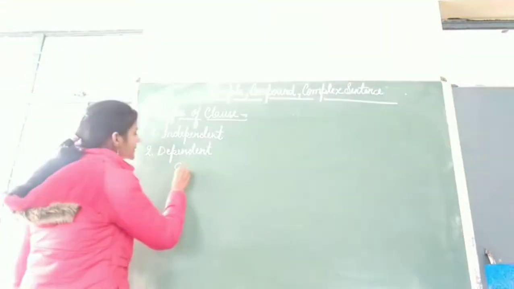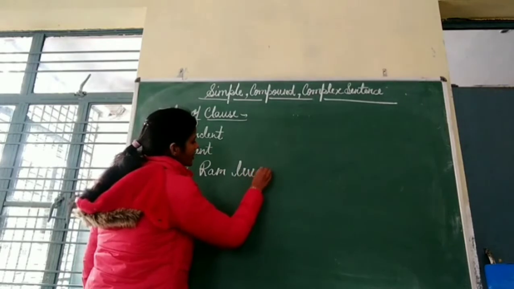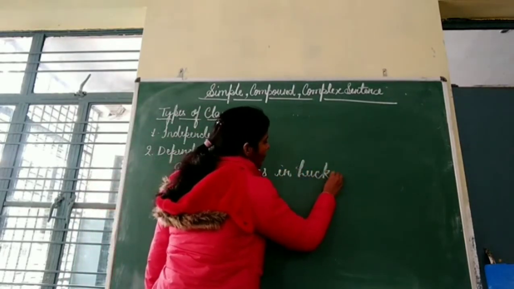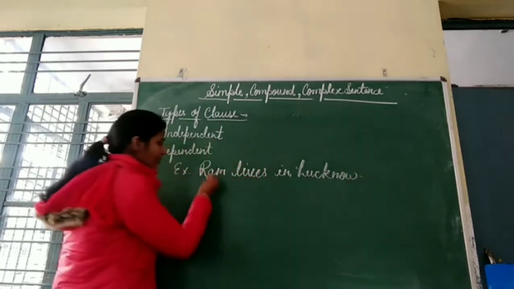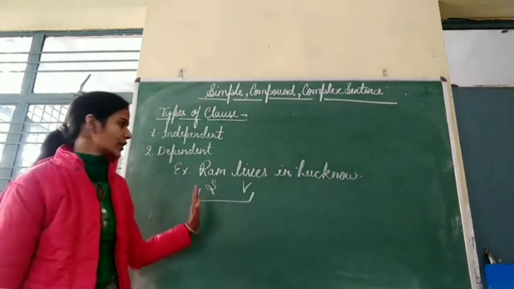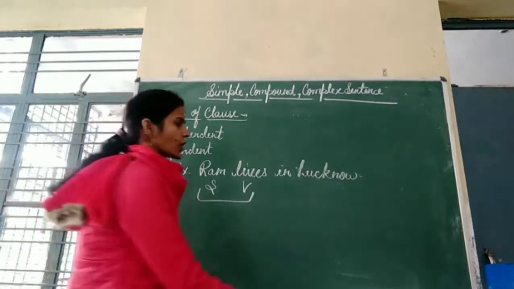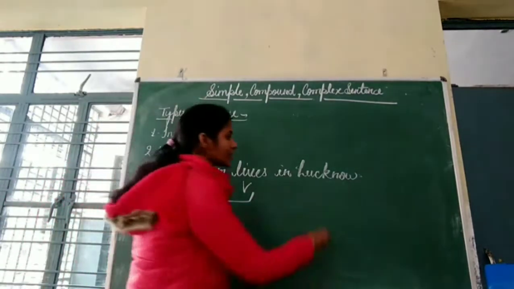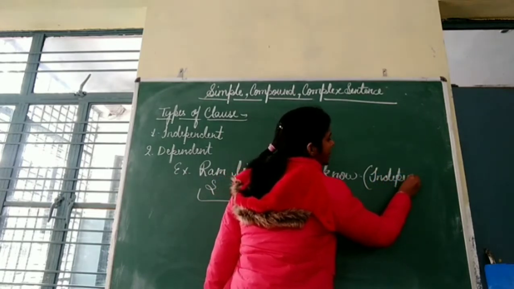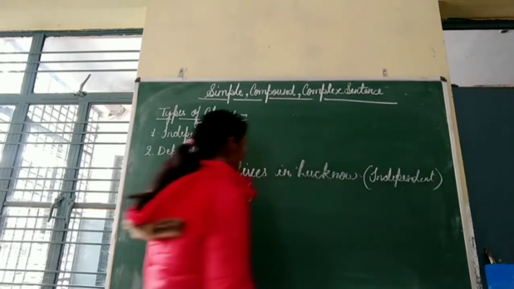The first example is: Ram lives in Lucknow. Ram is the subject, lives is the verb, and in a clause you will see one subject and verb, so that is called a clause. And which type of clause? This is an independent clause. Now we will see the dependent clause.